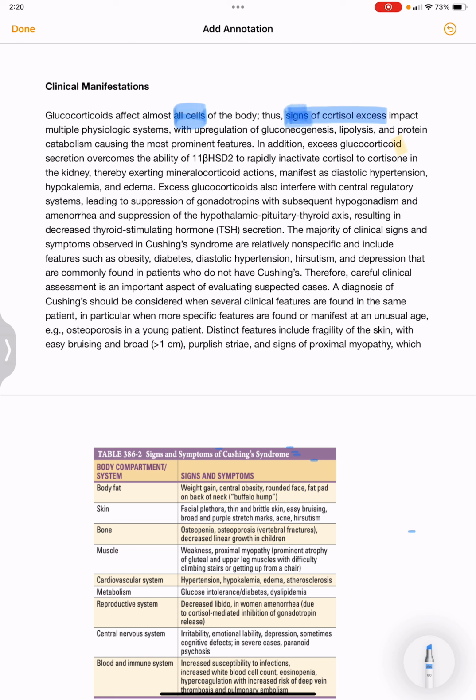If there is a cortisol excess, what will happen? There will be upregulation of gluconeogenesis, lipolysis and protein catabolism. These cause the most prominent features.